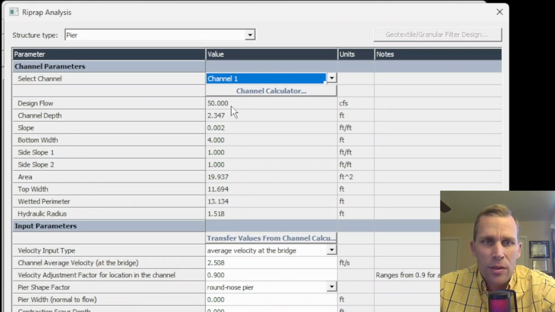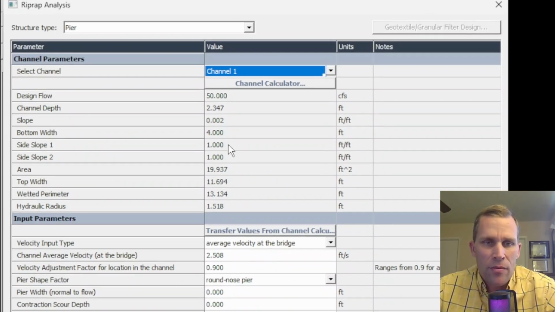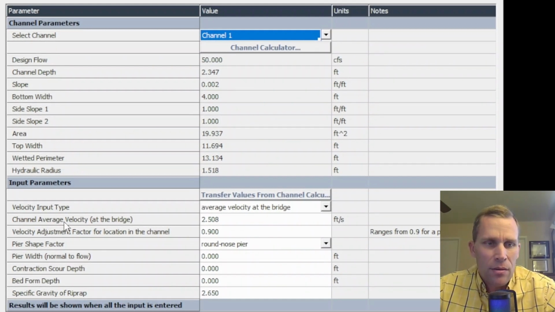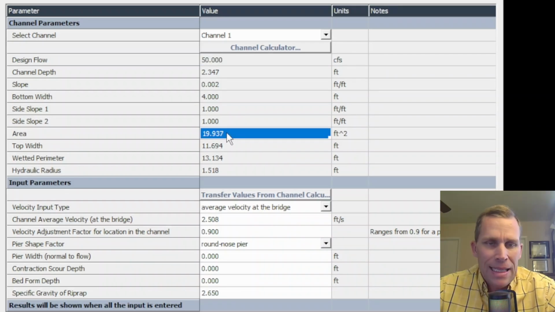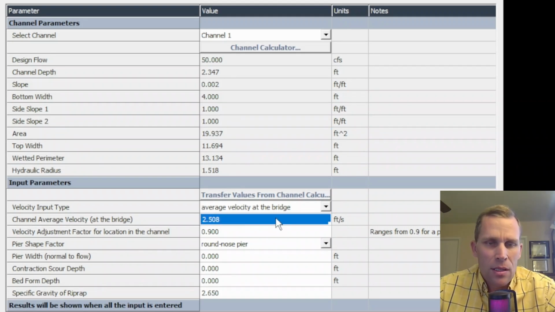So the design flow is 50 CFS. The channel depth is 2.34 feet. You can read all the other parameters right here. And then some of those values have moved down here. So the channel average velocity at the bridge is 2.508, and that is derived from 50 CFS divided by 19.937 area. That's the cross-sectional area. So Q divided by A is my average velocity.